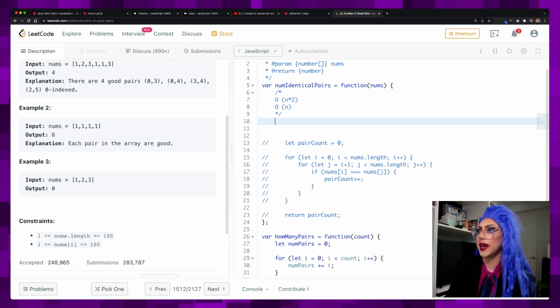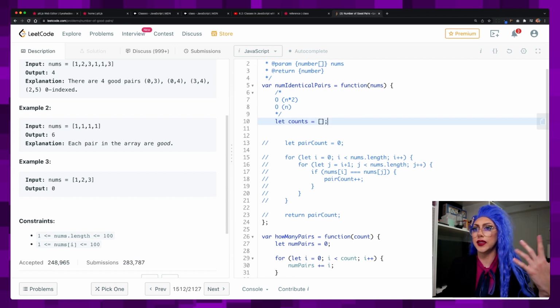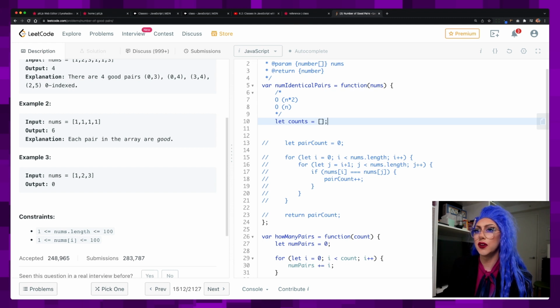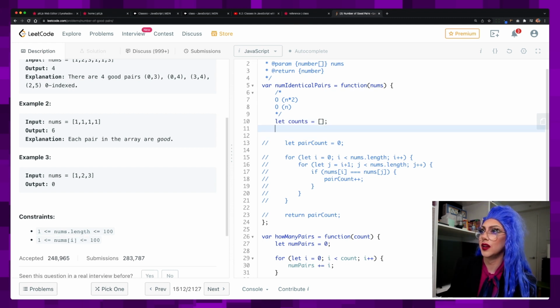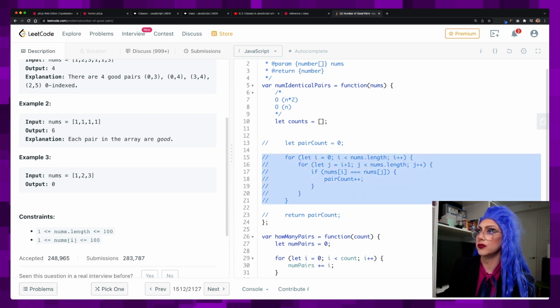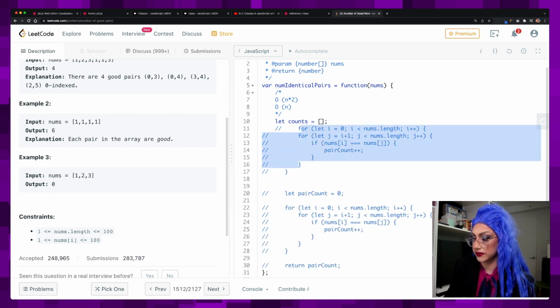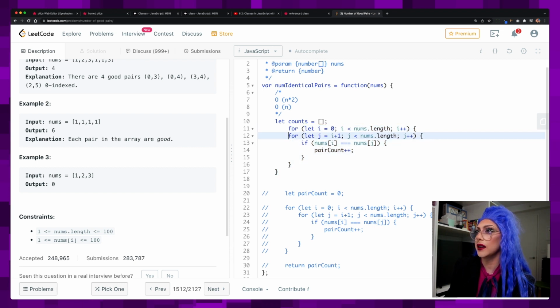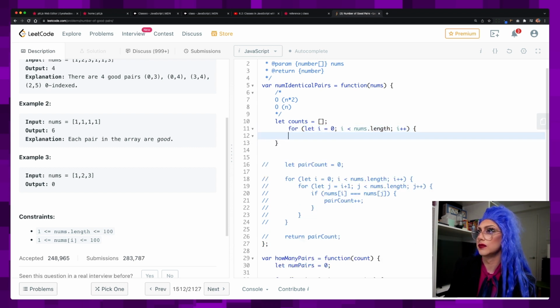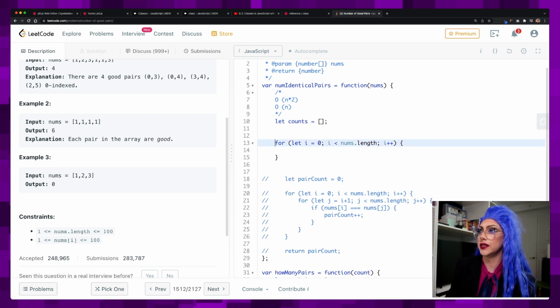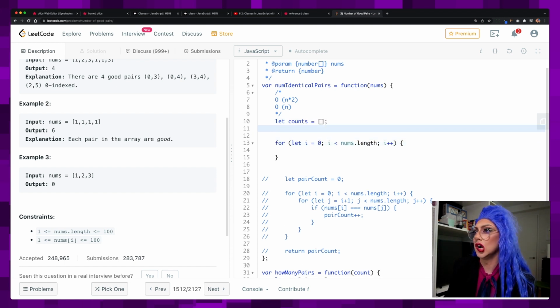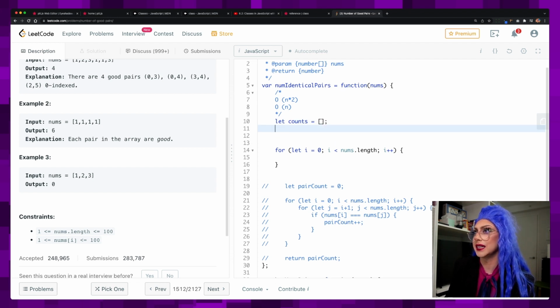So we're going to do let counts equals, and we'll do an array. You could do a list or a map for this, but we know there are only 100 numbers in this, so we can just do it as an array. Then I will just take my for loop for this because I don't want to have to write out for loop commands, because I don't like to do that. Let's fill this array with 0. You can do this in a JavaScript way, I think.